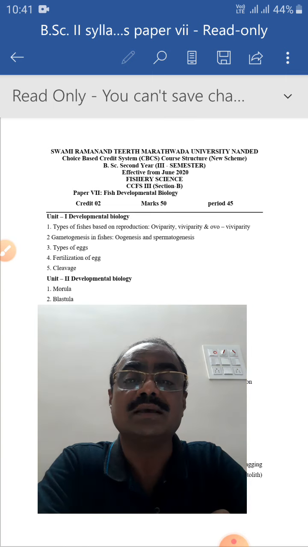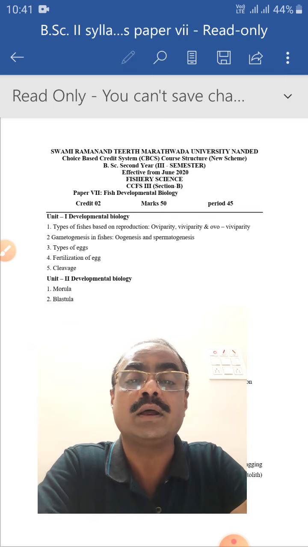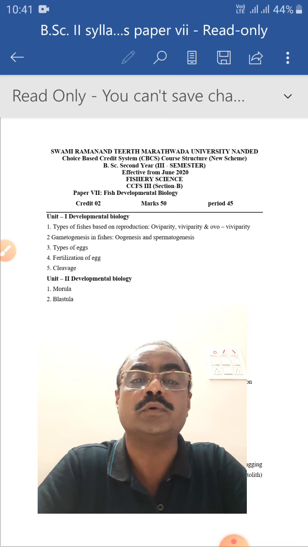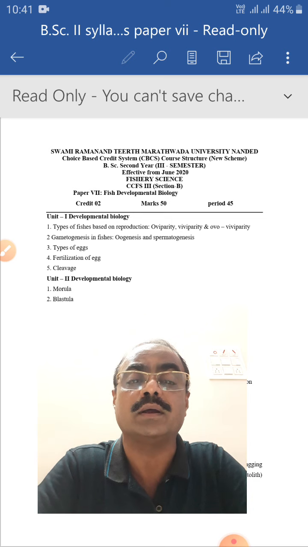Meta means change, morphosis means form. After metamorphosis the larva forms fully, and that is called a complete larva.